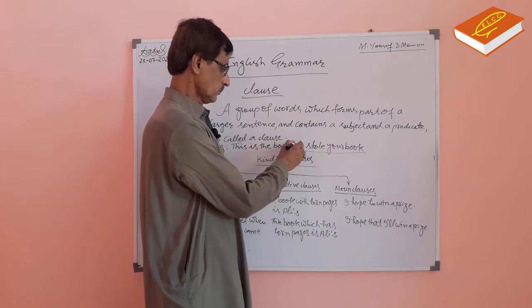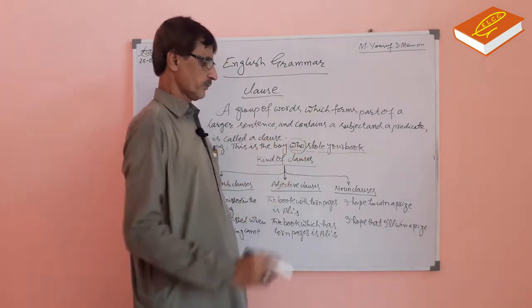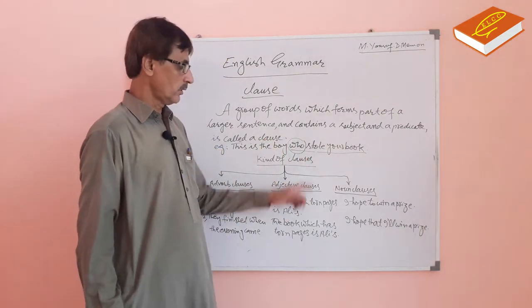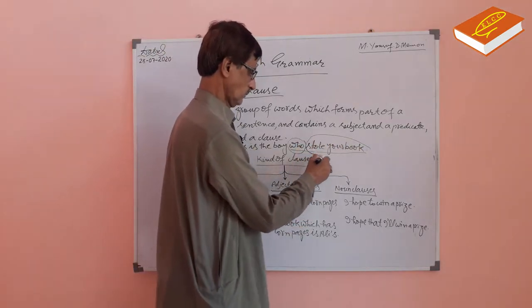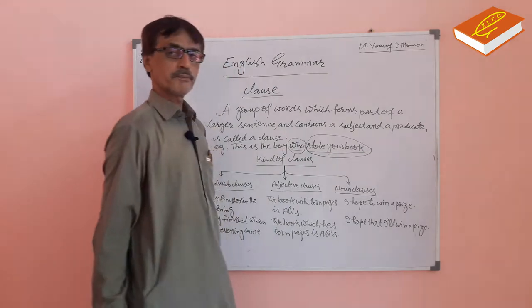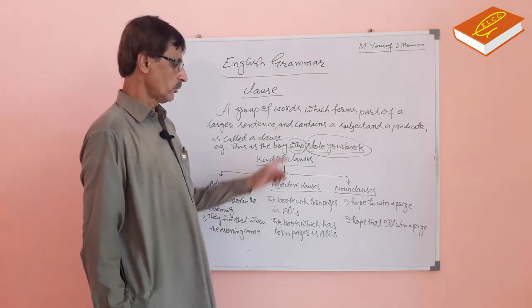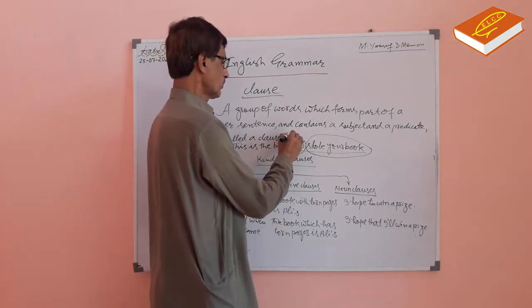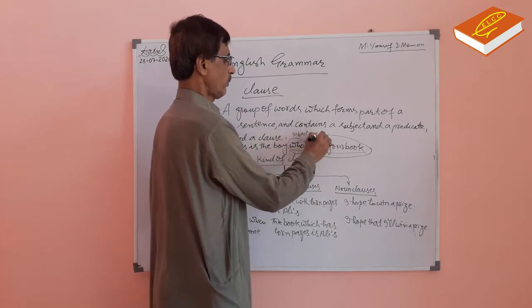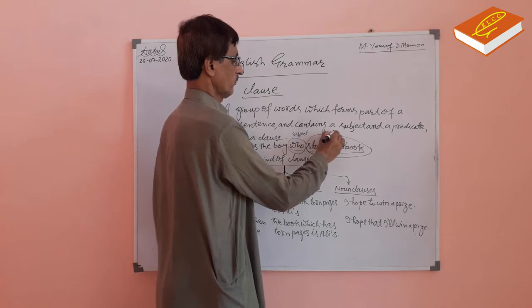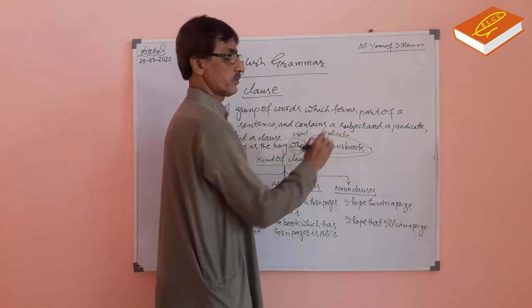Who? It is subject. Stole your book. It is a predicate. Who is the subject. Stole your book, it is a predicate.